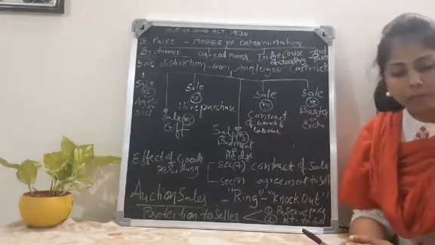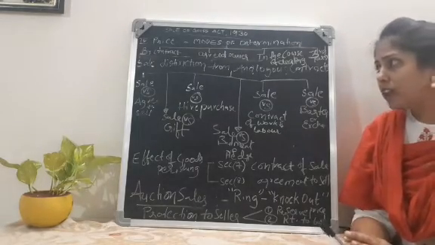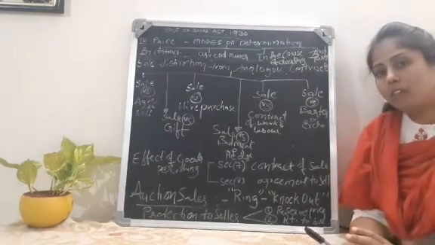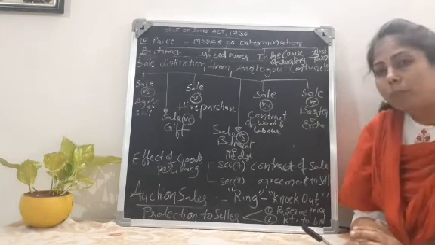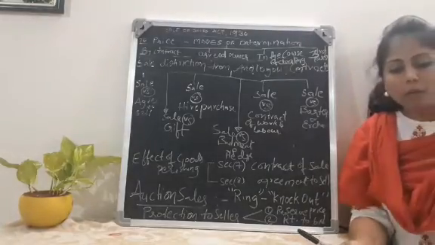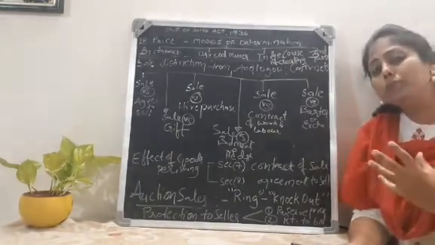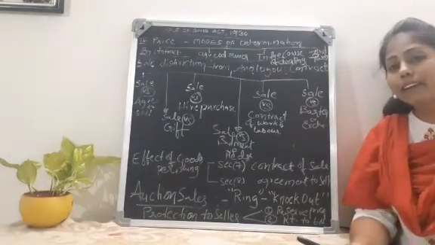I'll give you one example. In a contract of sale, a buyer and seller have agreed in a manner by which the price will be determined. That means they both agreed that the price prevailing at the time of delivery of the goods, that is the market price, will apply.